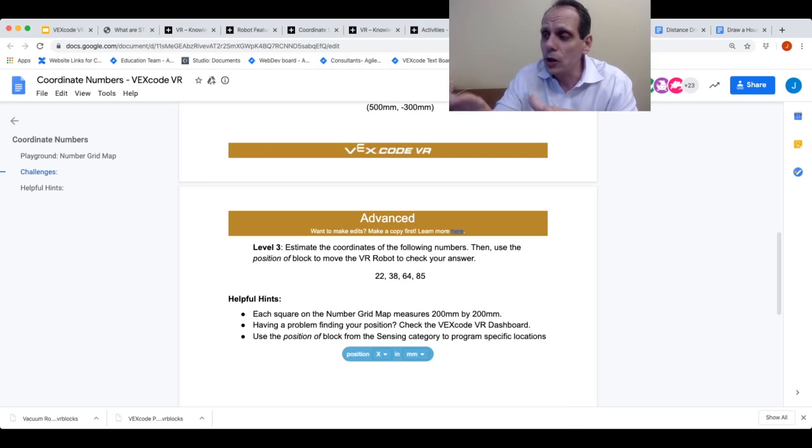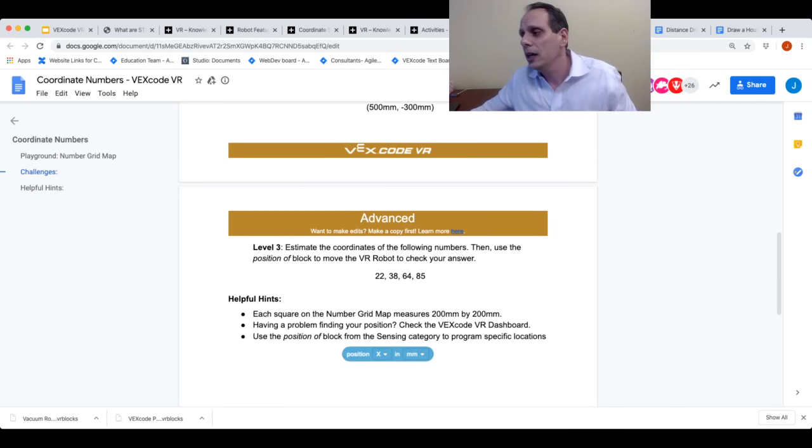If you as the teacher want to change any of these activities, all you have to do is make sure that you're logged into your Google account, make a copy of the activity, and then you can make any changes that you want to it. If you want to add your school logo to it, if you want to add questions to it, whatever it is that you want to do, you will be able to do that within these particular activities.